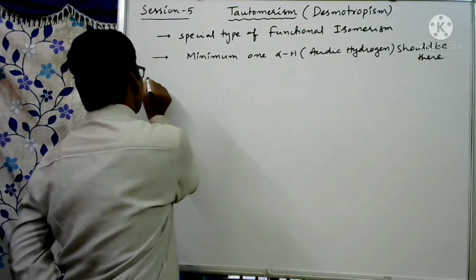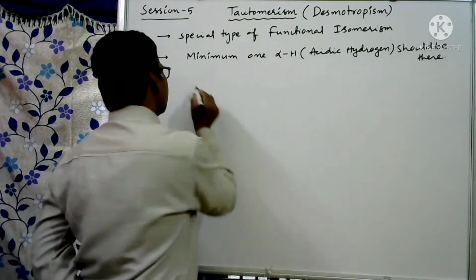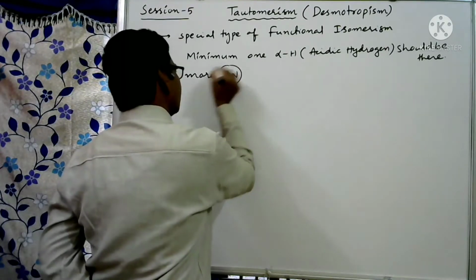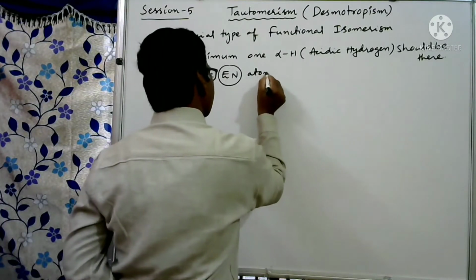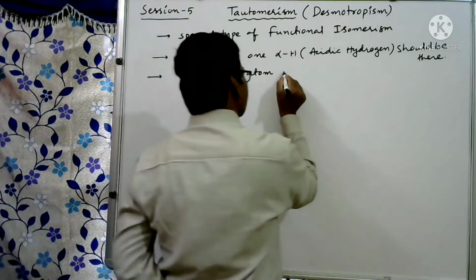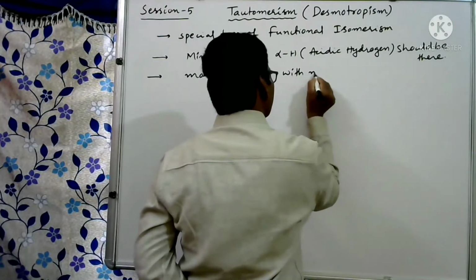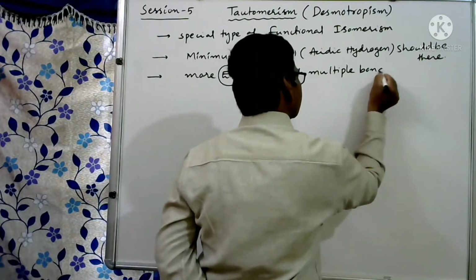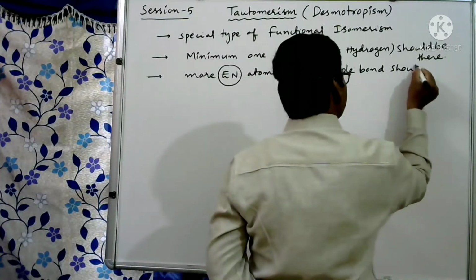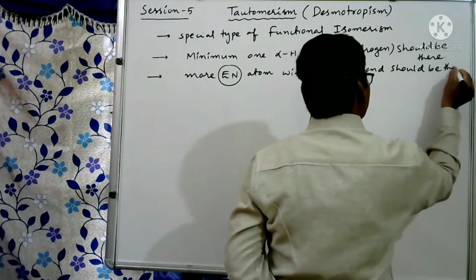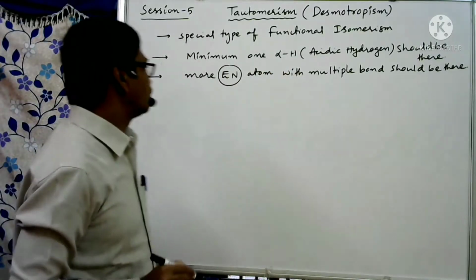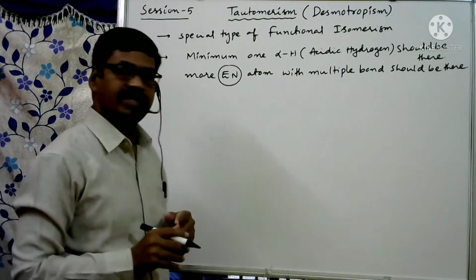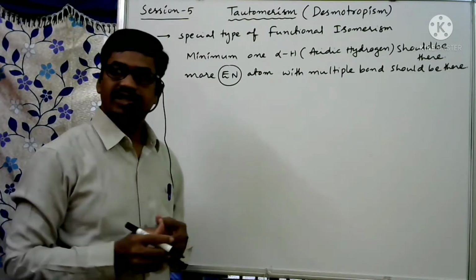And one more thing is that in the molecule there should be a more electronegative atom with multiple bonds. These are the two requirements: minimum one alpha hydrogen should be there and a more electronegative atom with multiple bonds should be there.